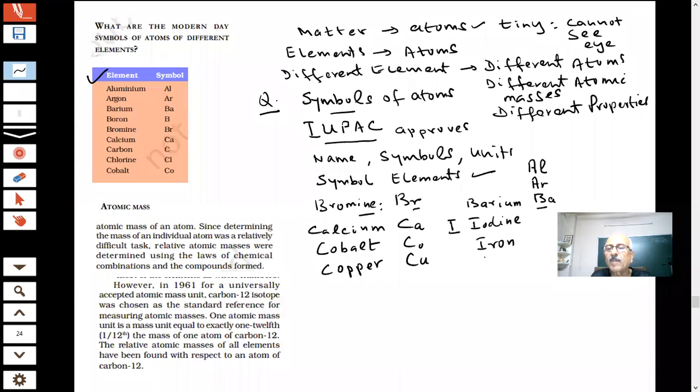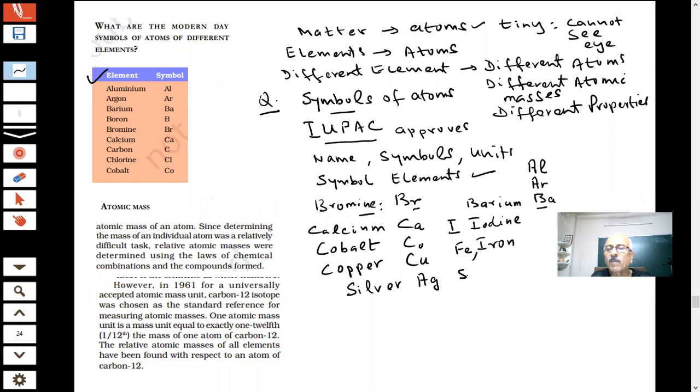And if I write iron, what is the symbol of iron? Fe. F and then small e. When I write Fe, it will mean iron. What is the symbol of silver? You use silver coins at home, students. What is the symbol of silver? Sir, Ag. Very good. The first letter is always capital, the second letter is small, as you can see.